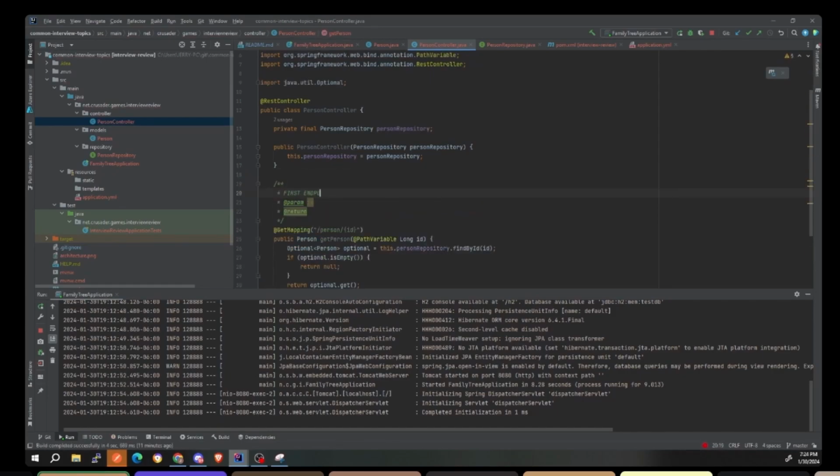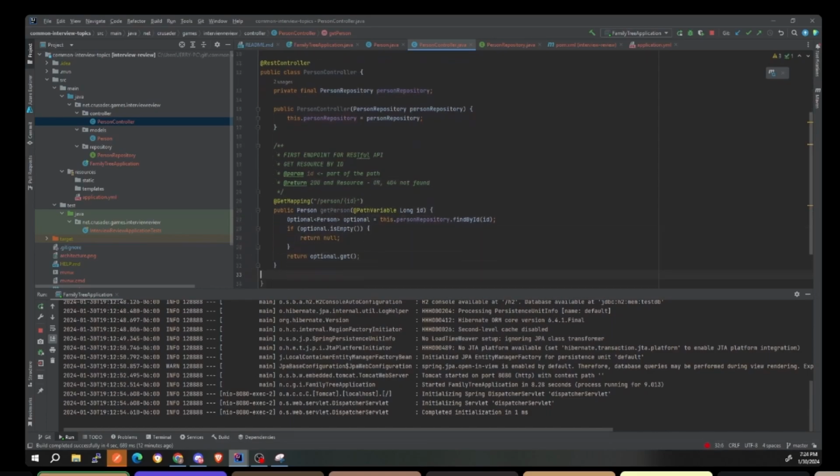Okay, so this is the first thing with RESTful API. So the first endpoint for RESTful API: get resource by ID. And then this ID is going to be part of the path. And it's going to return 200 and the person, the resource, or 404 not found, and no resource because it's not there. Does anybody have any questions on this so far?